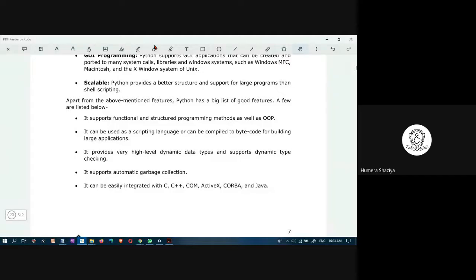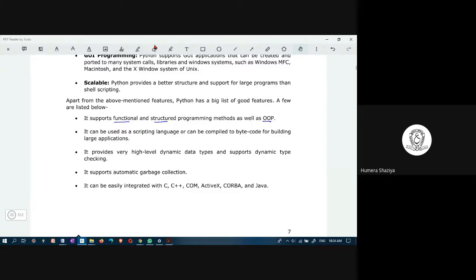Other features of Python: it supports functional, structured, and OOP programming. C is just structured programming. It's not object oriented. C++ is object oriented. Java is object oriented, whereas Python is all in one.